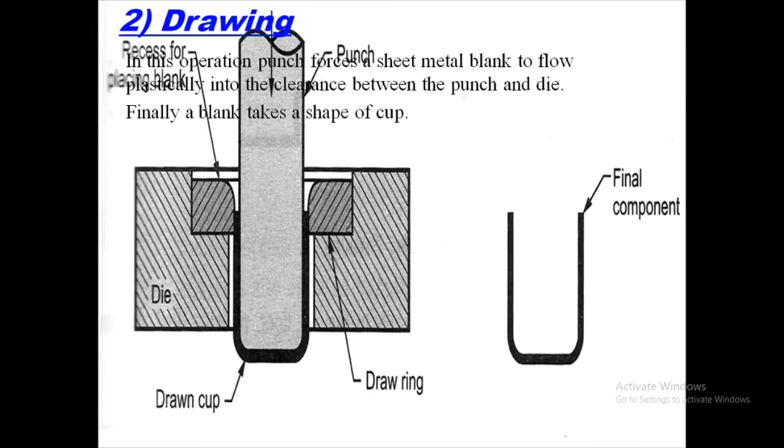Now we are going to see the drawing operation. Here you can see that in this operation the punch forces a sheet metal blank to flow plastically into the clearance between the punch and die, and after this the blank takes the shape of the punch or the shape of a cup. In such a way you can see the shape of the final component.